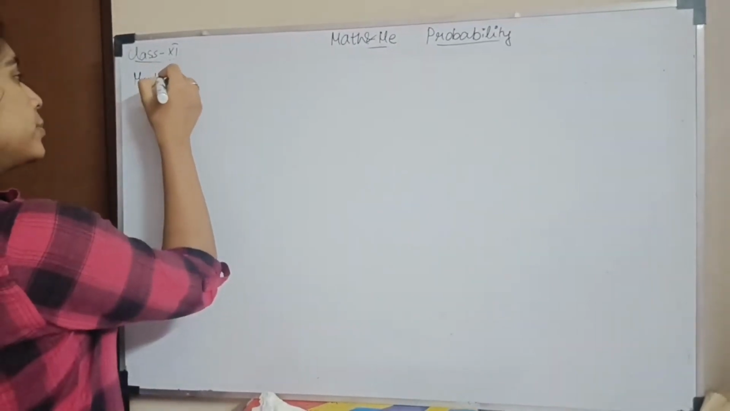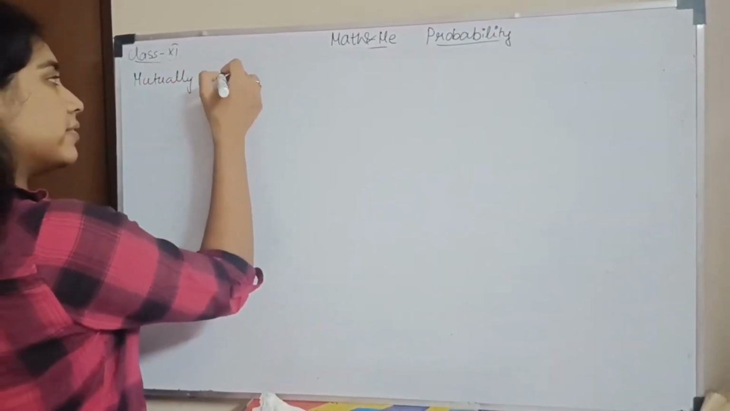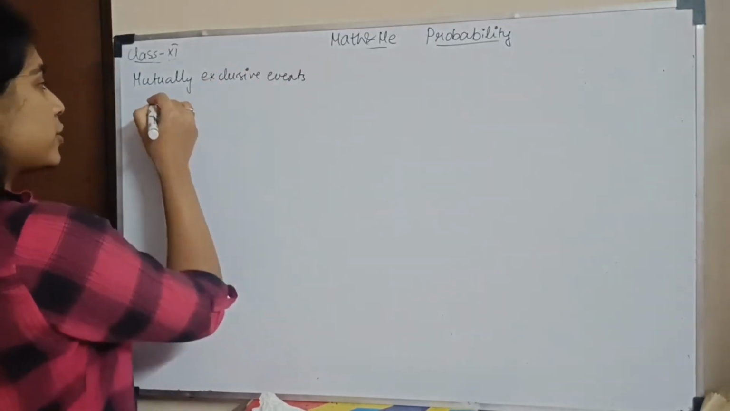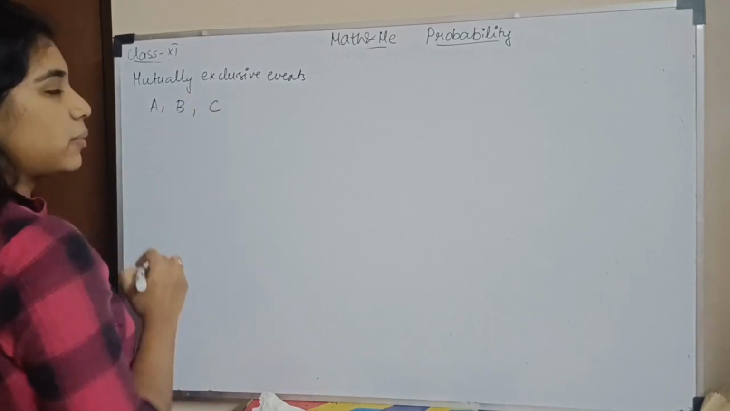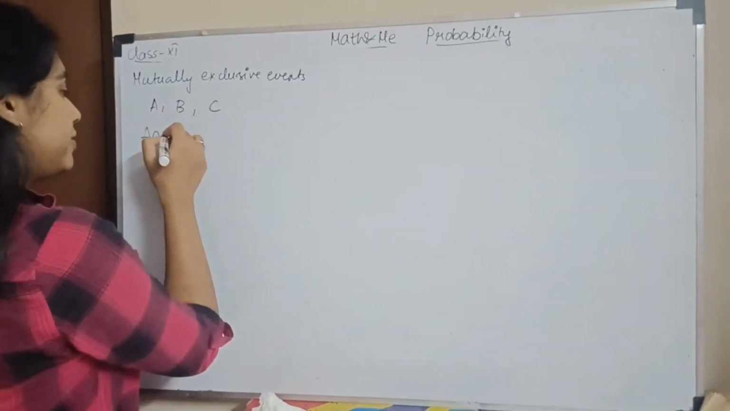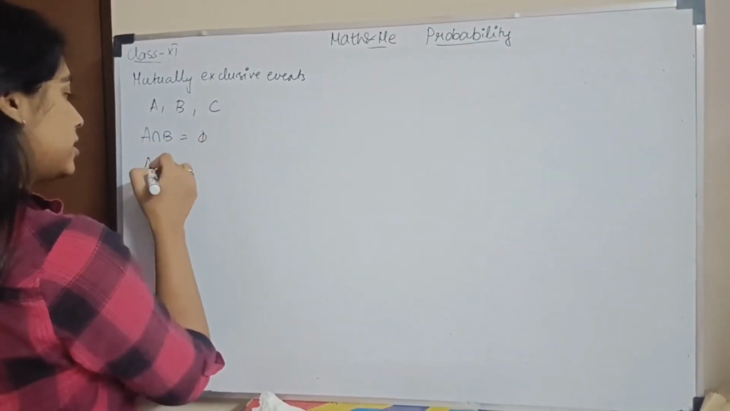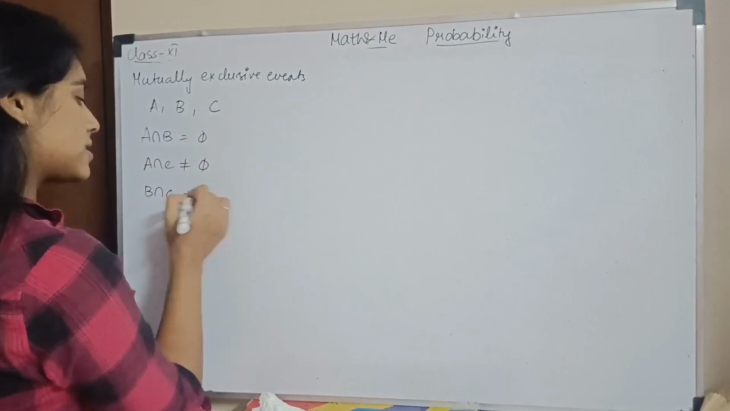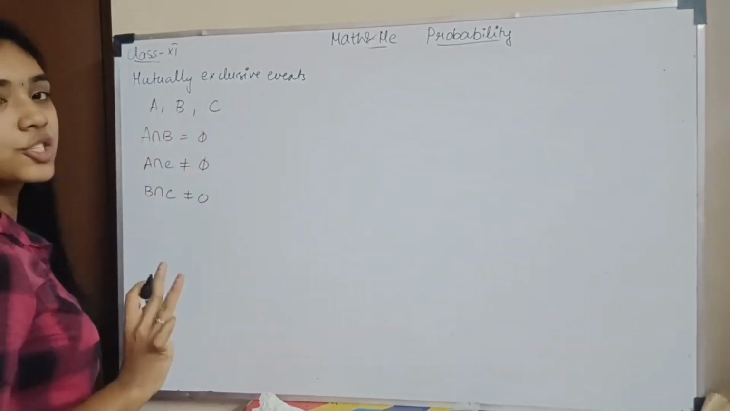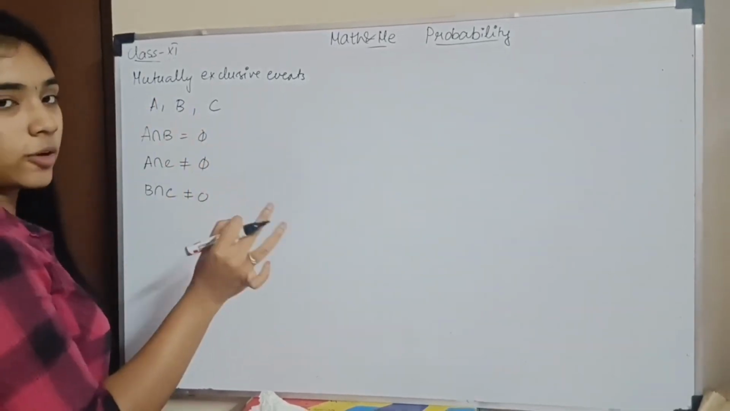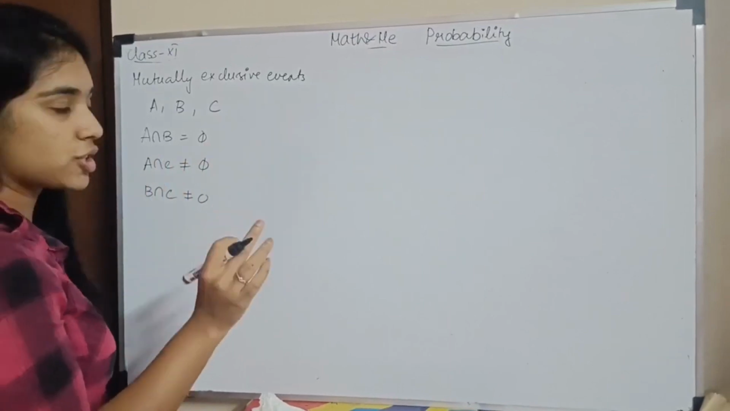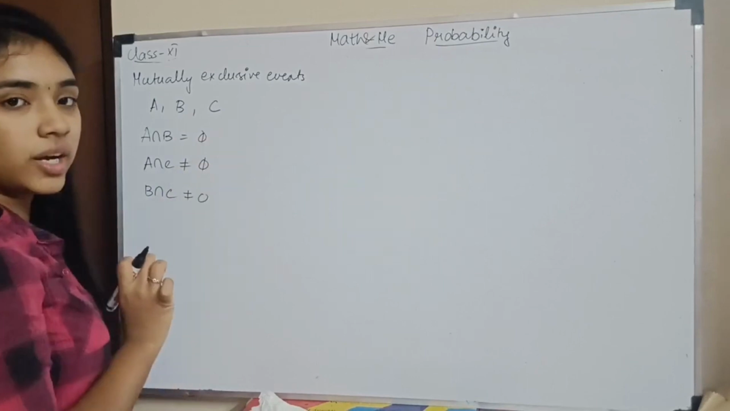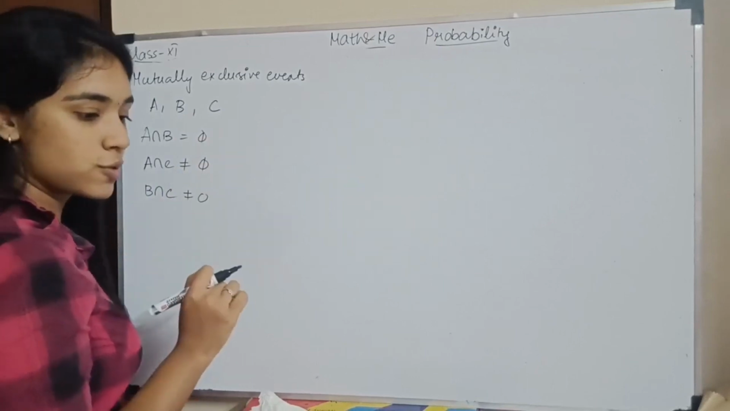Next you have mutually exclusive events. What does that mean? It means, suppose you have 3 events A, B, C. You should have A intersection B is a null set, A intersection C is a null set, and B intersection C is a null set. It should be pairwise disjoint. What is disjoint? There is no intersection. So A intersection B, A intersection C, B intersection C, all three should be disjoint. This means they are mutually exclusive.